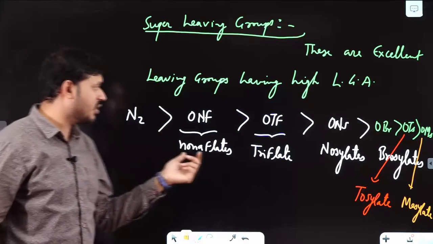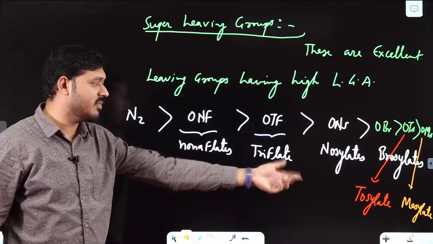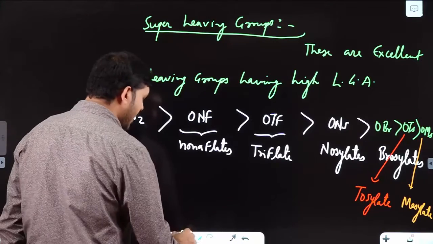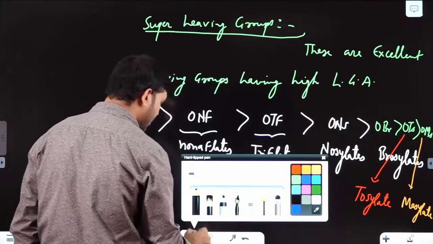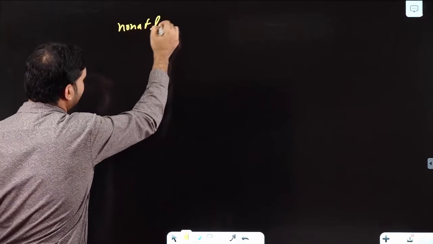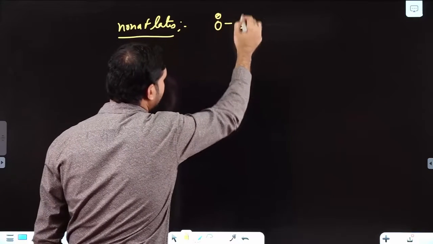Now here I have told you the names: nonaflates, triflate, nosylate, brosylate, tosylate and mesylates. Now understand one by one what their structures are and how they behave as good leaving groups. What is the reason behind that? So first comes nonaflates. Now it is O minus.